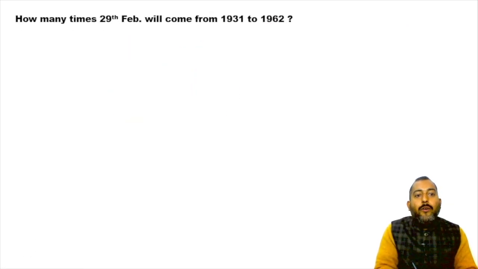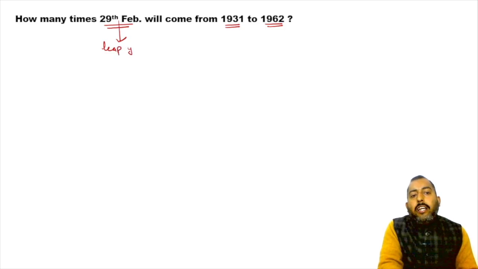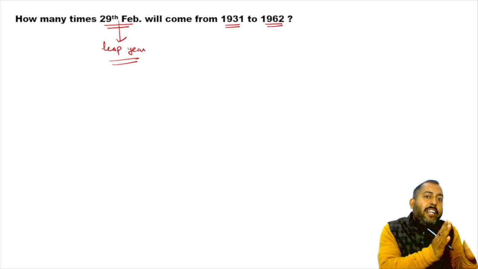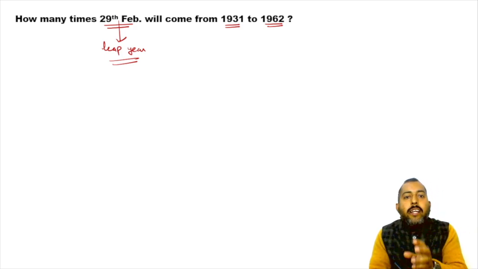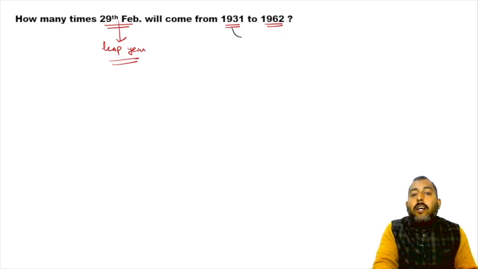Next, let's find out how many times 29th February will come during this period. We already know that the occurrence of 29th February and the occurrence of a leap year are one and the same thing, because only in a leap year will we have 29th February, otherwise not. So in this question we will simply find out how many leap years there are in this range.